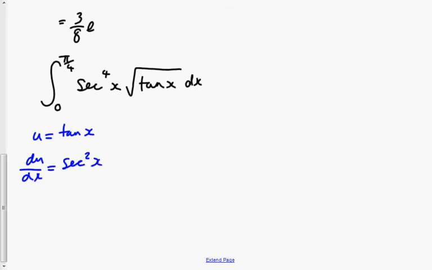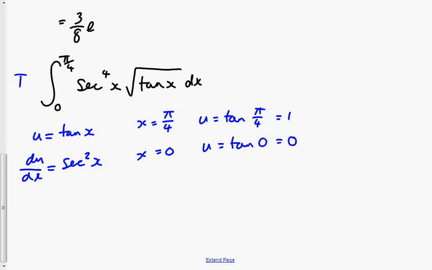You should know that. It is in the formula booklet, but hopefully you don't have to spend time looking that up. So I need to change the limits of integration. When x equals pi over 4, I will get u equals tan pi over 4, which is 1. And when x equals 0, u is going to equal tan 0, which is 0. So I now get my integral is equal to the integral between 1 and 0 of sec x to the power 4 multiplied by root u.